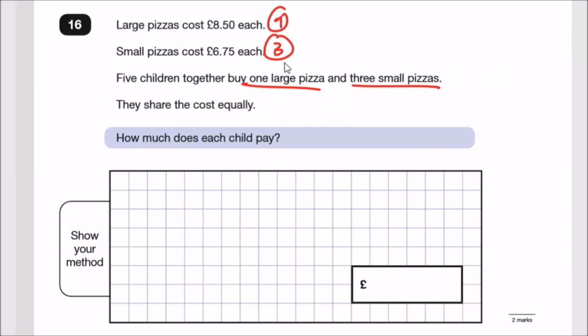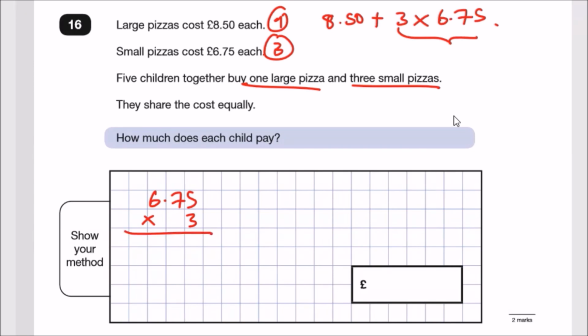First things first, let's see how much it costs altogether. So we have £8.50 plus 3 lots of £6.75. Let's do 3 times £6.75 first. 675 times 3. 3 times 5 is 15, carry the 1. 3 times 7 is 21, add 1 is 22, carry the 2.